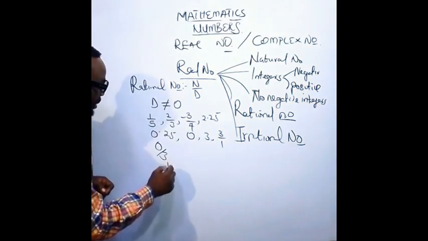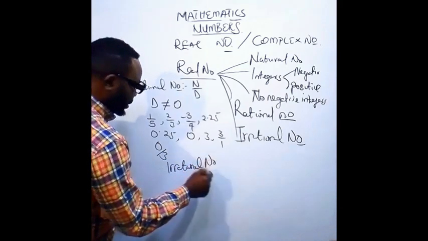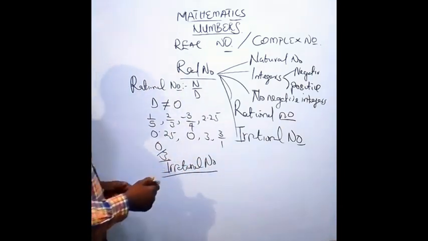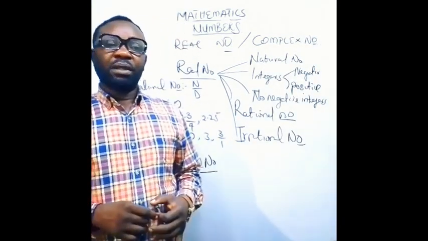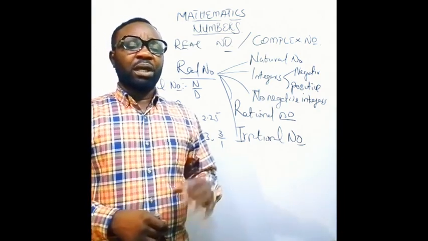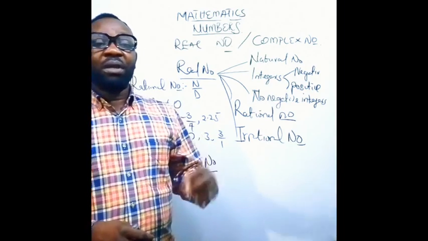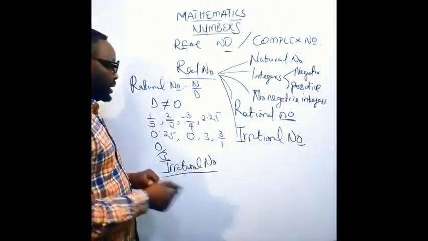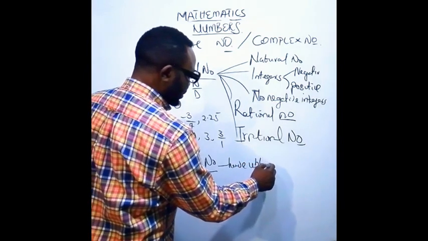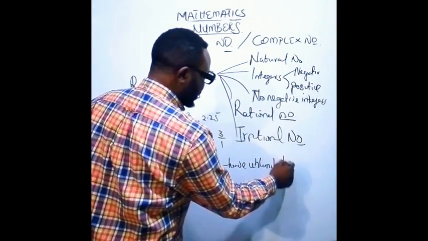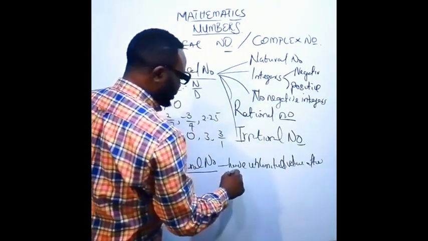So let's look at irrational numbers now. Irrational numbers, these are the sets of numbers that are not rational, as the name implies. They are non-rationals. And as well, you need to note that the irrational numbers will have unlimited values after the decimal point.